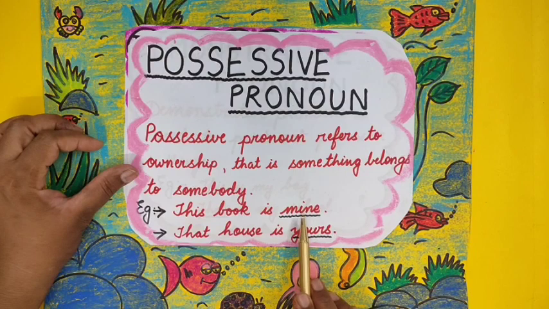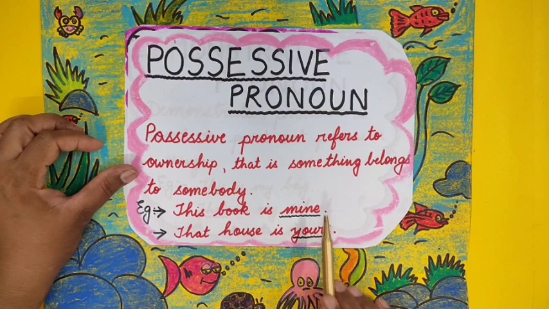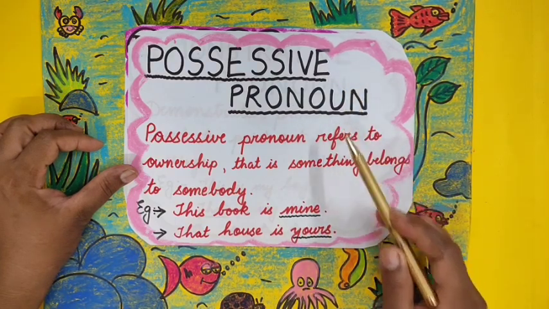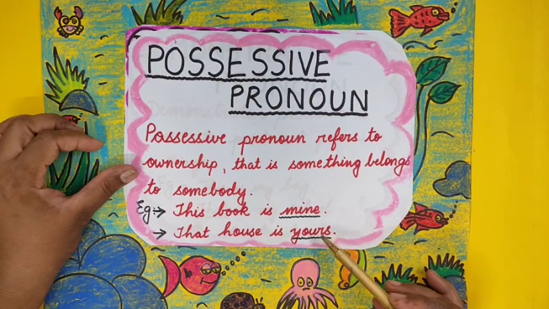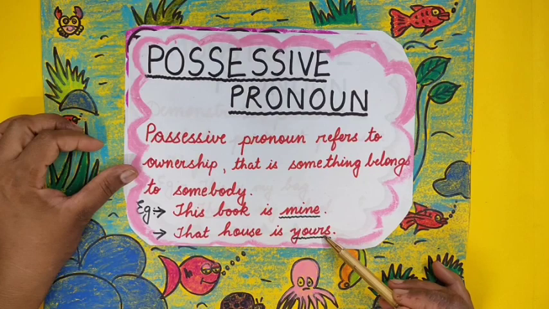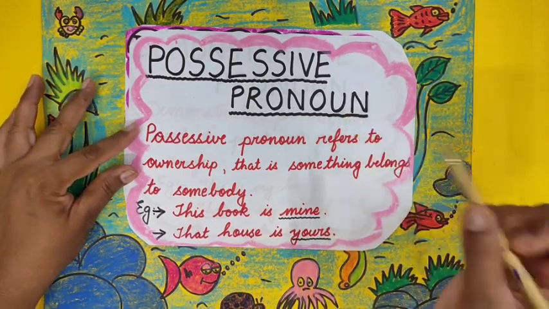The words mine and yours show belongingness. It shows that the book belongs to me. The house belongs to you. So, mine and yours are possessive pronouns because they show belongingness. It shows ownership of something. That is why mine and yours are possessive pronouns.